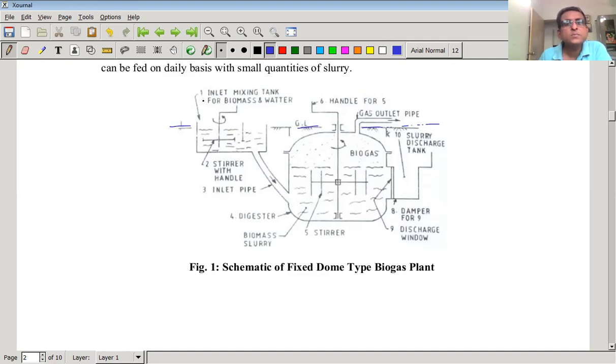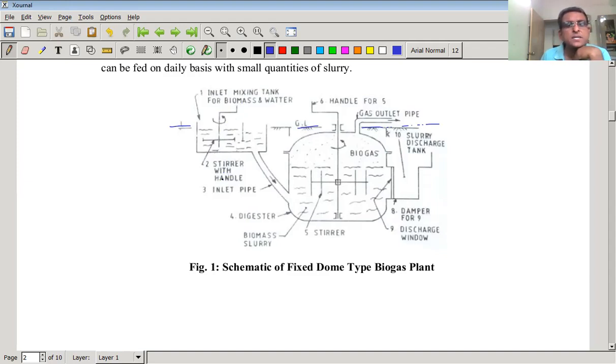सो नाउ दिस फर्स्ट पॉइंट इज इनलेट मिक्सिंग टँक फॉर बायोमास अँड वॉटर. So this is the tank, and this tank is connected to the digester by means of a pipe. And this is the handle actually. So whatever biomass is fed into this tank along with the water, then त्याला रोटेट केल्यानंतर काय होईल ते, it is well mixed, and after mixing the biomass and water, the mixture is fed to the digester through this pipe.